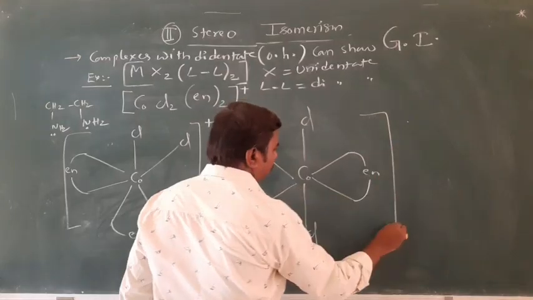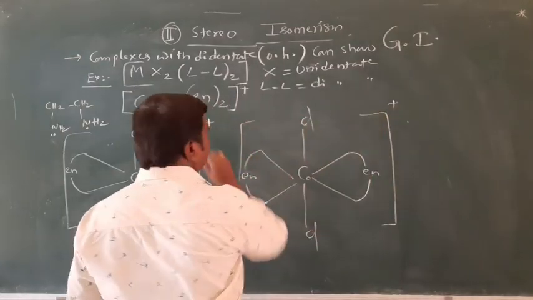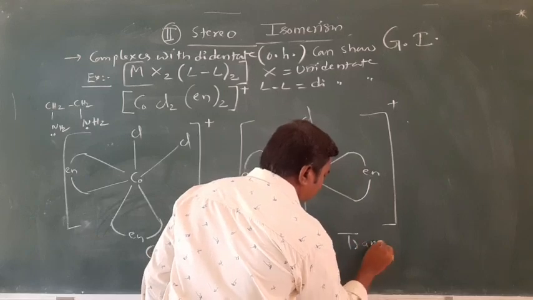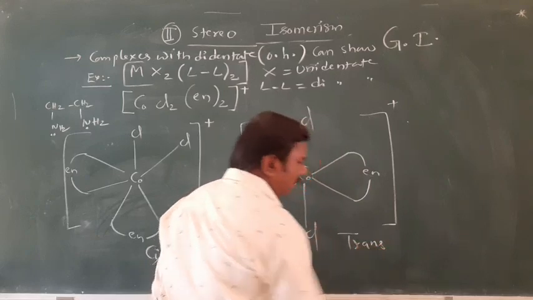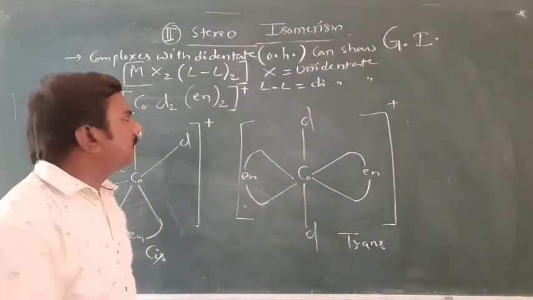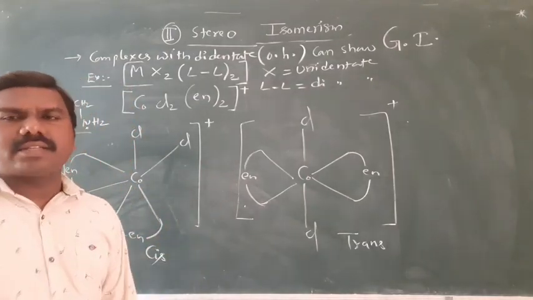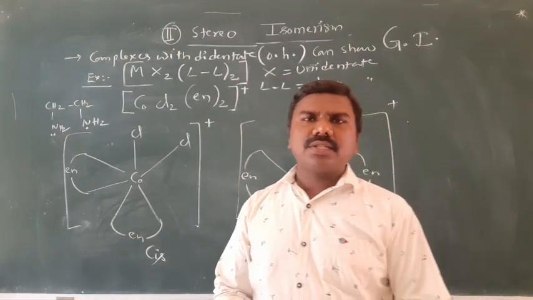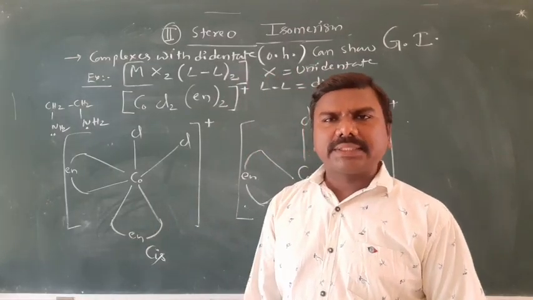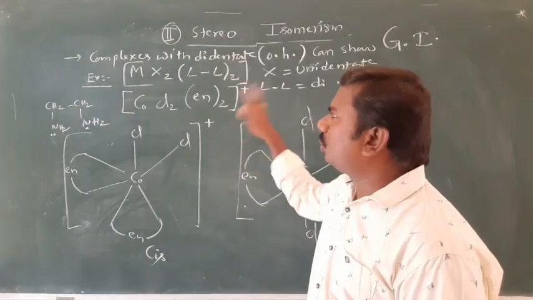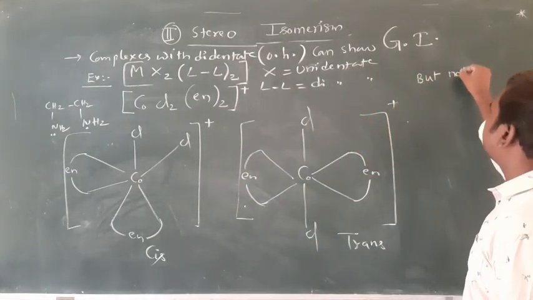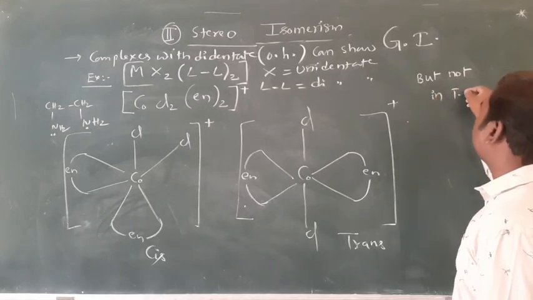This is called trans. Plus charge is there. It is called trans. Clear? So this is cis and trans. Now, square planar and octahedral complexes can show geometrical isomerism, but not in tetrahedral complexes.